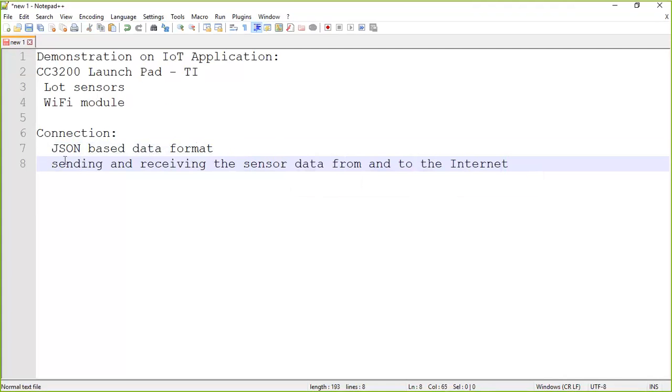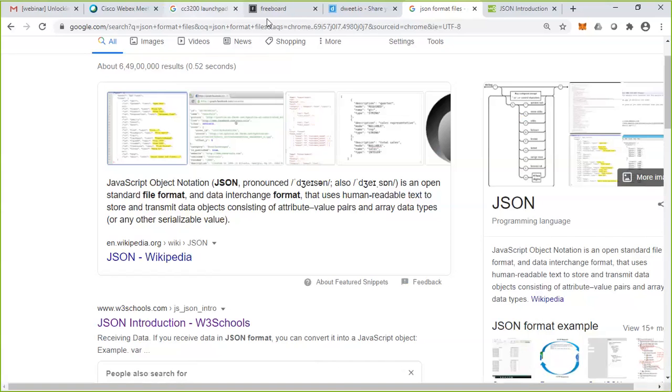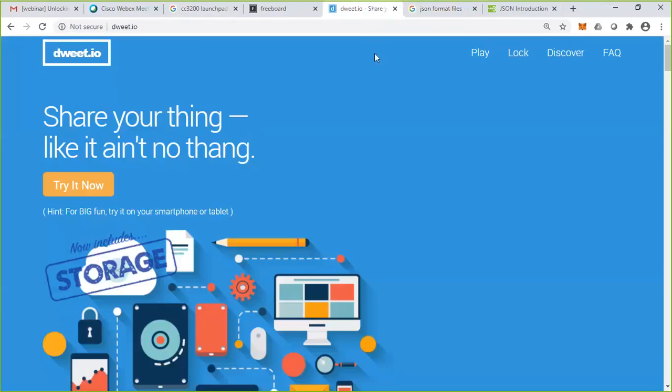So we are going to use this famous format, JSON format, in order to transfer the sensor data from the CC3200 board via Wi-Fi to the freely available online web applications, which are dedicated for visualizing the sensor data in terms of a chart as well as gauge and so on.